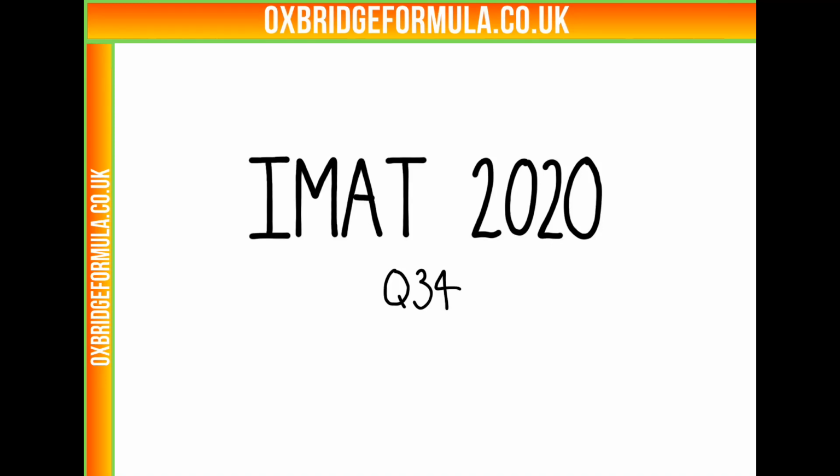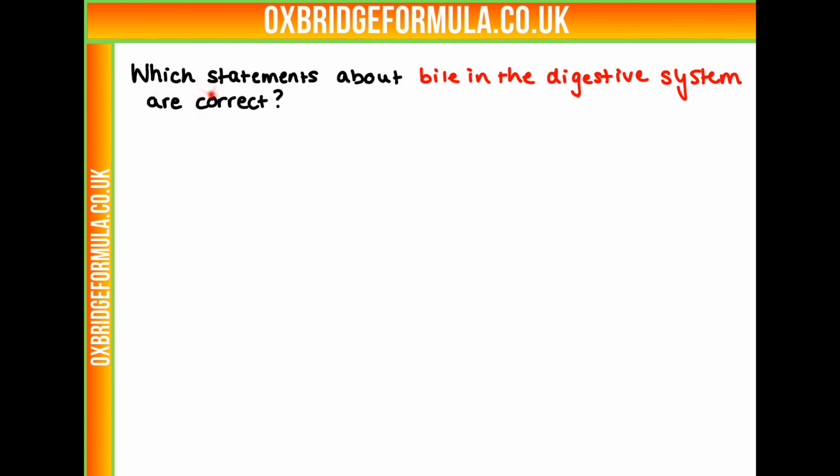In this video, we're looking at IMAT 2020, question 34. So we need to work out which statements about bile and the digestive system are correct. So we have a few statements and we have to find out which ones are true. So let's start with our first one, that bile emulsifies fat globules.